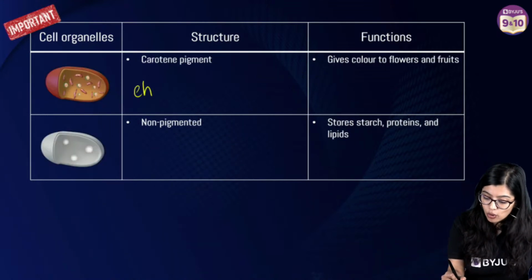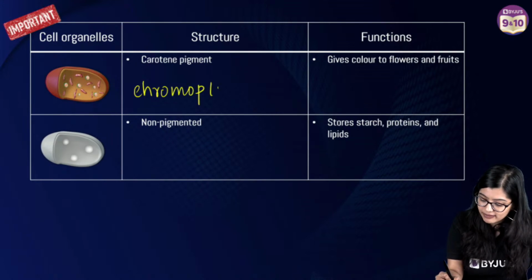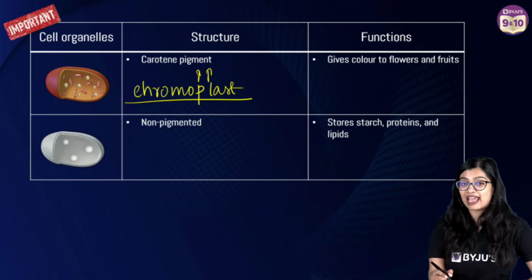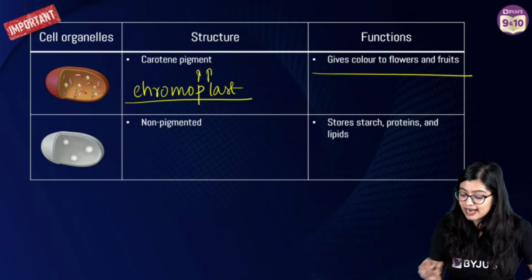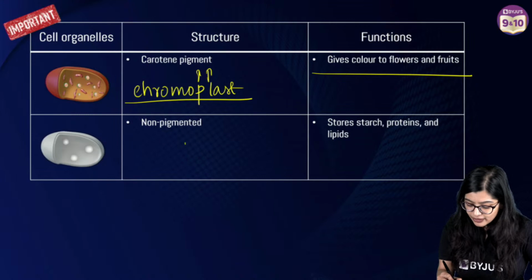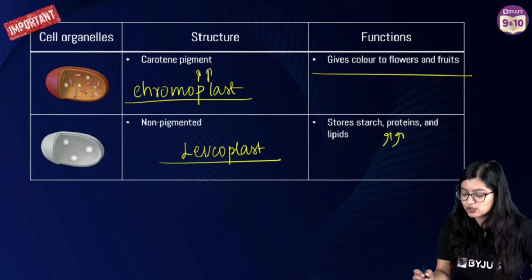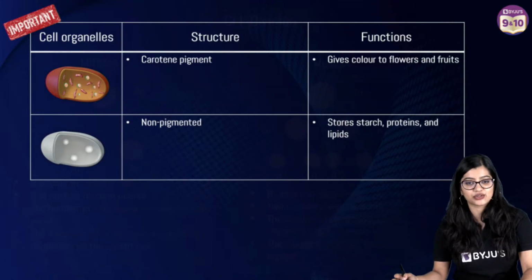Now chromoplasts have various colored pigments in them, like carotene and xanthophyll, and they provide color to flowers and fruits. While the leucoplast is basically non-pigmented and helps with storage of substances.